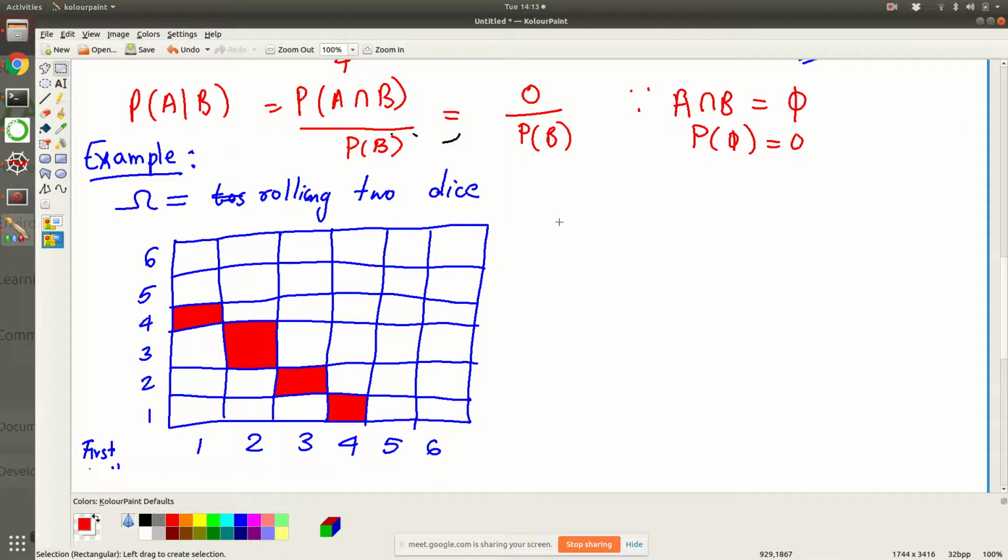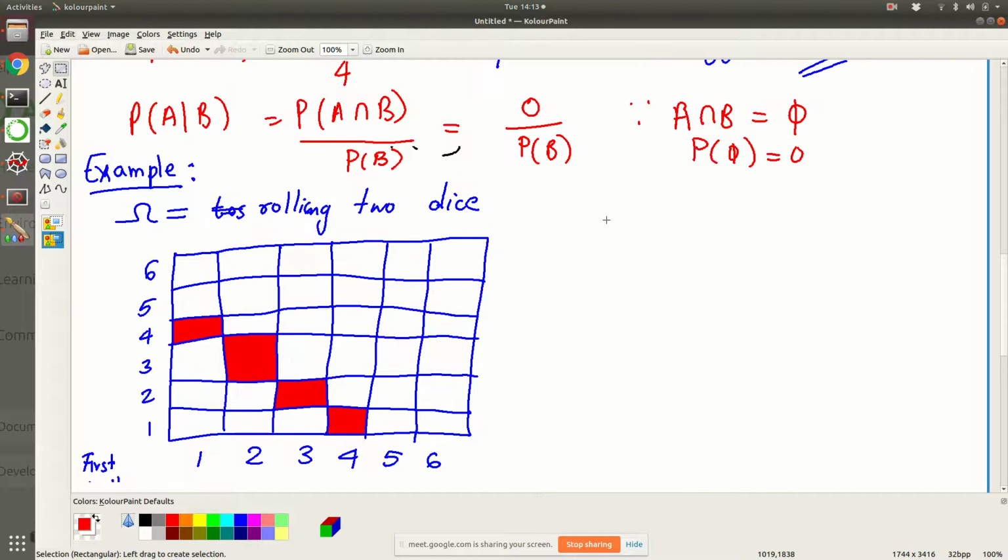So now we will change the event slightly. We will keep A as it is. A is going to be the same.